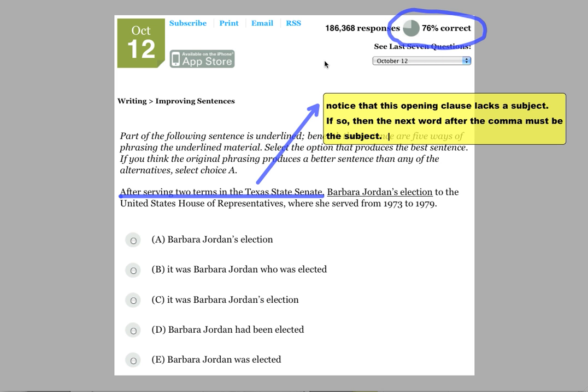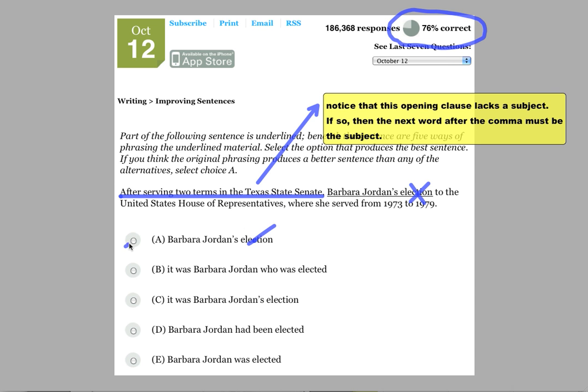Okay, so in other words, who served 2 terms in the Texas State Senate? Did Barbara Jordan's election serve 2 terms in the United States Senate? Well, no, of course not, right? So that way I can be sure that answer choice A is wrong because it's not her election who served.